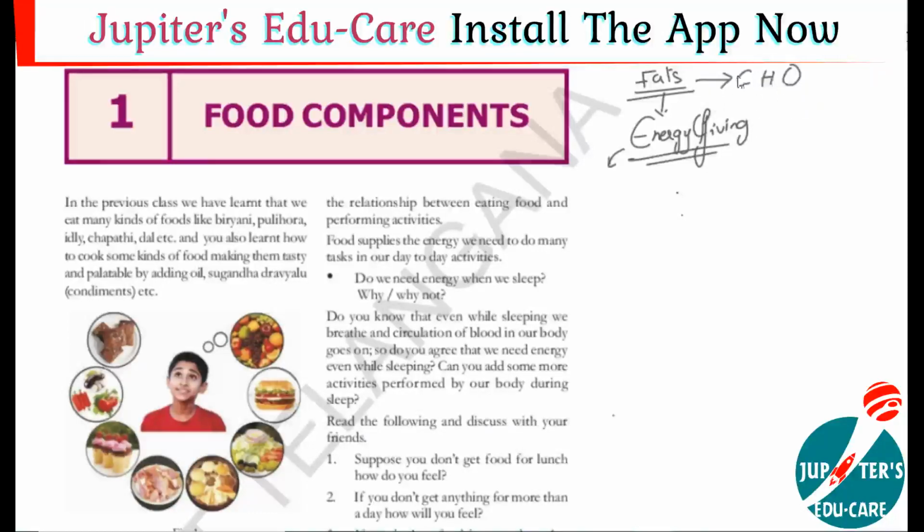These three elements are joined together and form fats. The fat molecules provide energy to our body. In the absence of carbohydrates, sometimes we get energy from proteins and sometimes from the fats which are stored in our body.